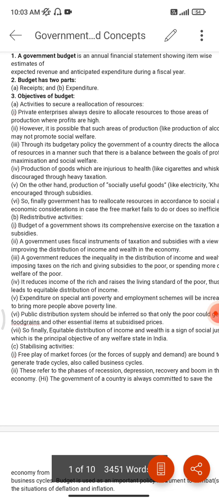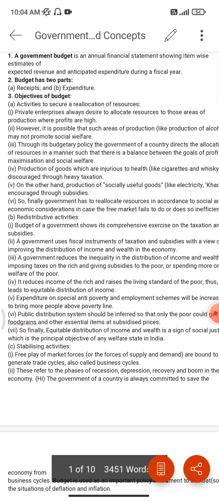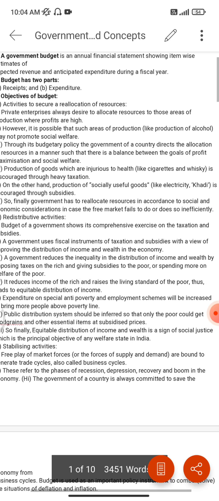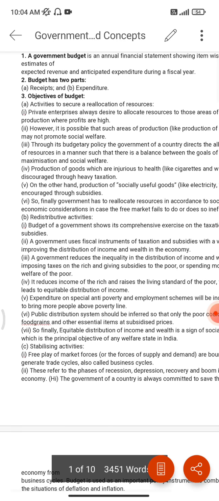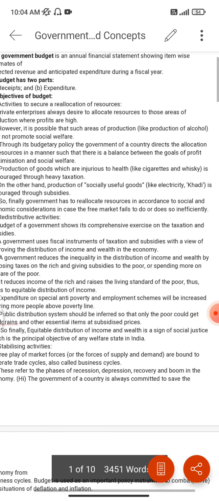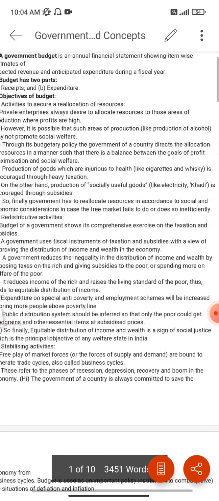This is not just to promote social welfare, but it also gives employment, and people actually consume that. So we put resources in these kinds of areas too. It is a budgetary policy where the government of a country directs the allocation of resources in a manner that there is a balance between the goals of profit maximization and social welfare. Because the government can't just go for the profits, they have to look at other things like social welfare.